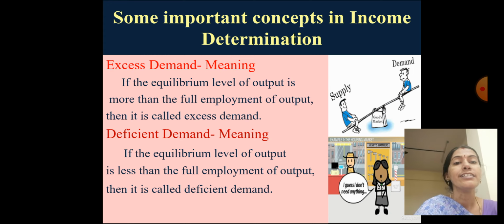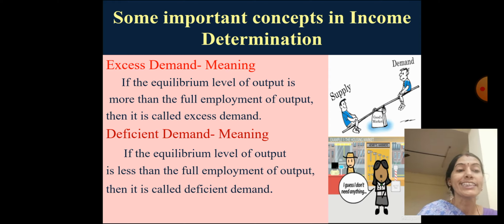Next, excess demand and deficient demand. If the equilibrium level of output is more than the full employment level of output, then it is called excess demand. You know that the last concept we discussed: what do you mean by full employment level of income?